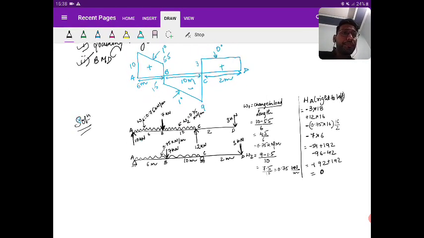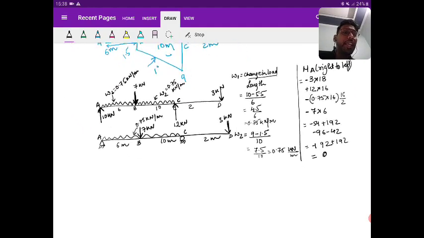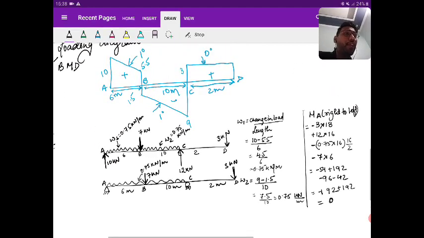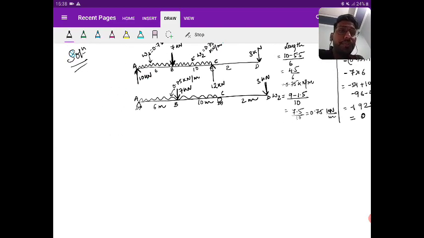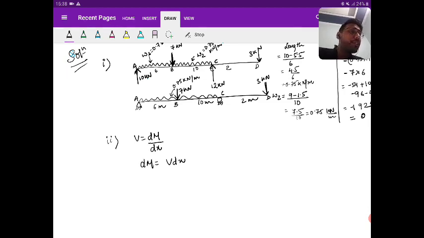Okay. See then, the next part is to draw the bending moment diagram from the shear force diagram. For doing this, I need to give some basics to you, and you know even this. We have a formula V is equal to dM by dx. Yes or no? So we can write dM is equal to V dx.